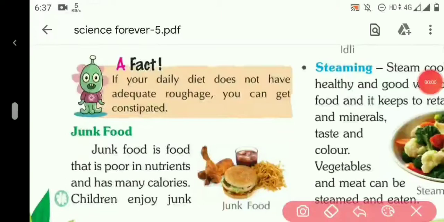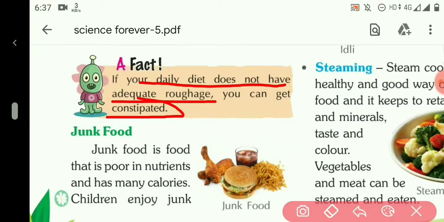Have you ever thought what will happen to our body if there is a deficiency of roughage in our diet? If your daily diet does not have adequate roughage, we can get constipated. Constipated, which means our food will not digest properly and we can get constipation.